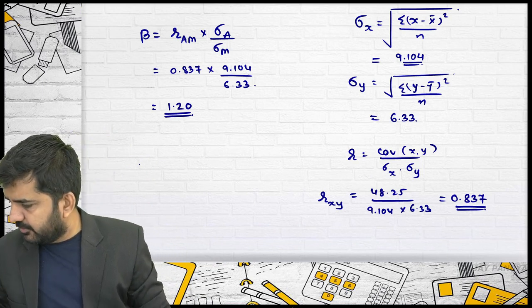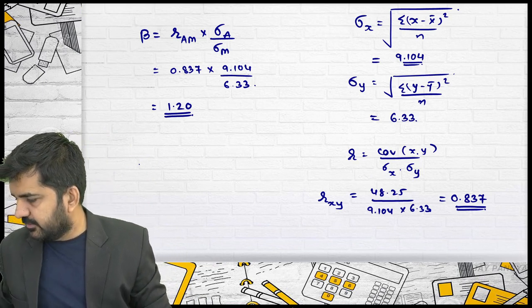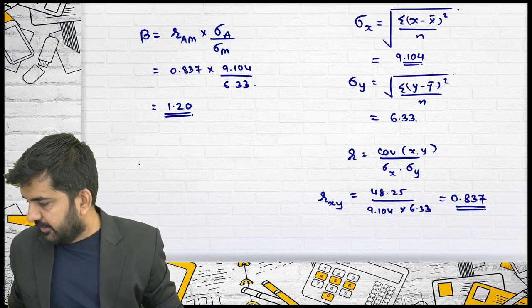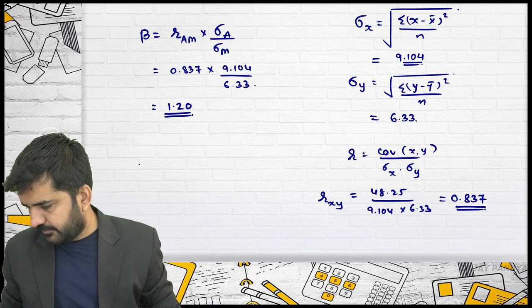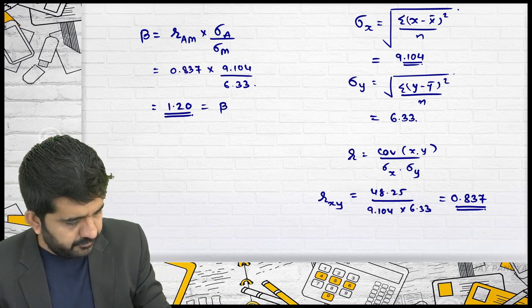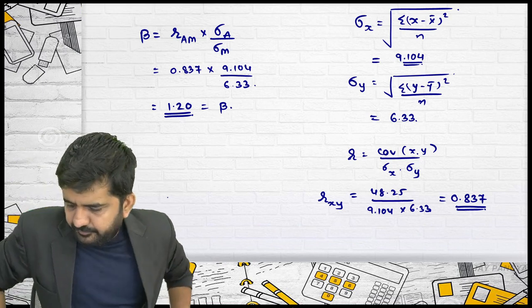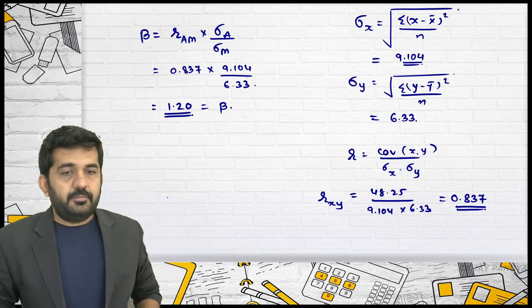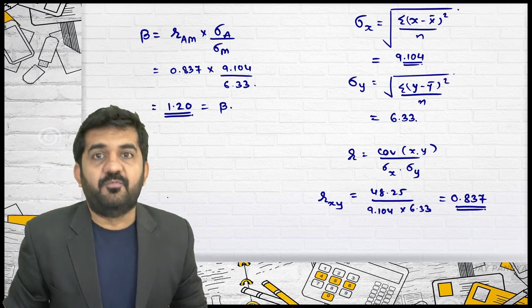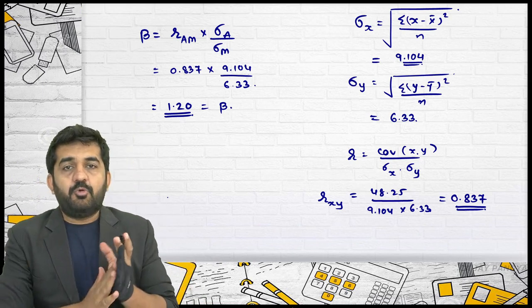Let me verify whether our beta is coming correct or not. Yes. 1.20 is nothing but beta. Is it alright? Alright. Let me find out alpha. Is it alright? Now try to concentrate.